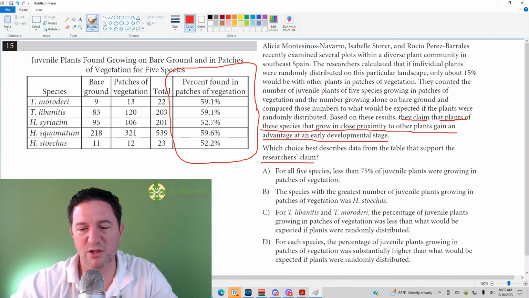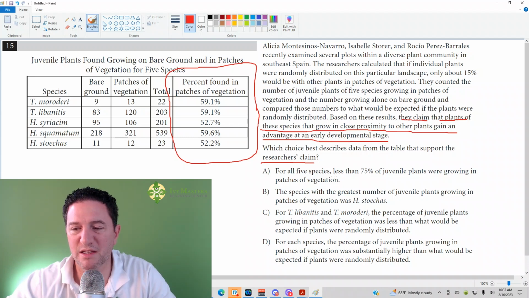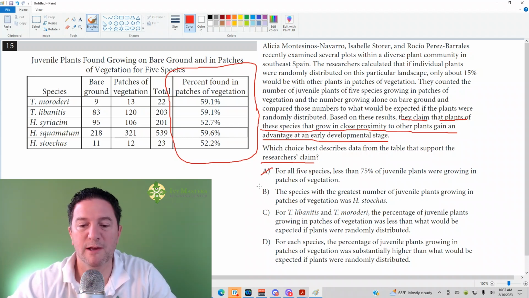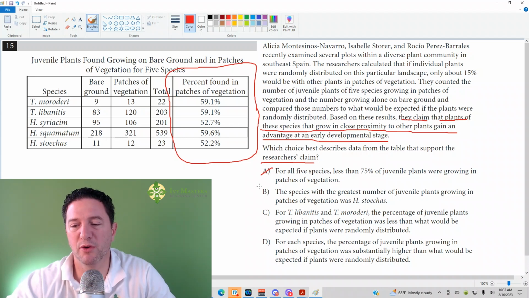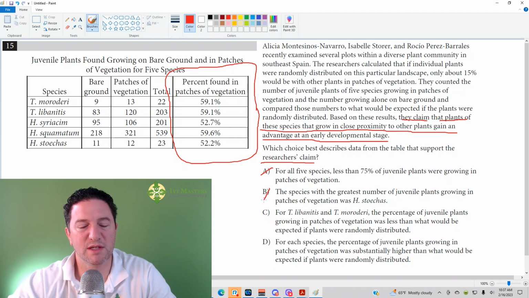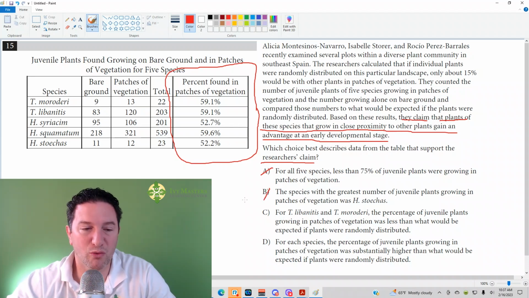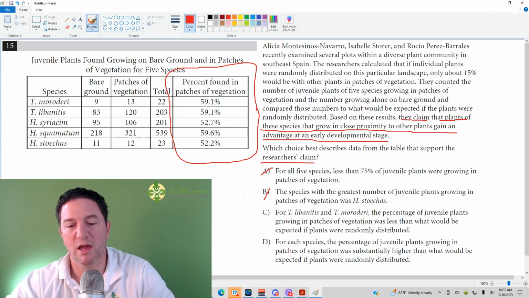Now, although answer choice A is true, what is emphasized is how few grow in patches of vegetation. But they're claiming it's an advantage. We want to emphasize the opposite, that most of them grow in patches of vegetation. Answer choice B, the species with the greatest number of juvenile plants growing in patches of vegetation was H. Stoechas. Now we could look at H. Stoechas, and it's not the greatest number of juvenile plants growing in patches of vegetation. It's 12. It's actually the least. And so it's wrong based on the graph, and also it's not emphasizing what we needed to emphasize. B is doubly wrong.